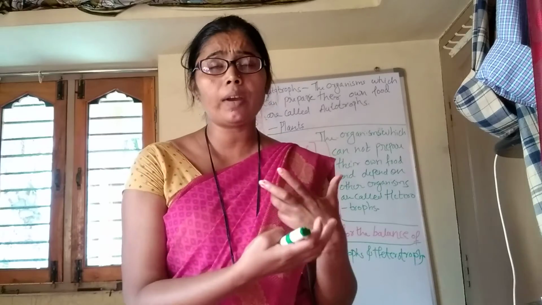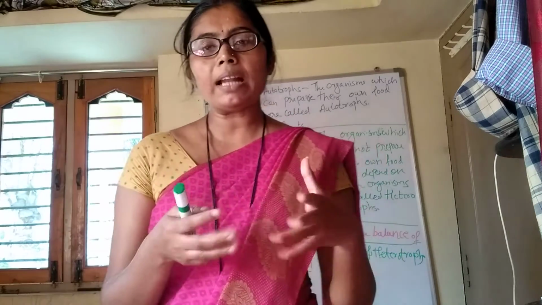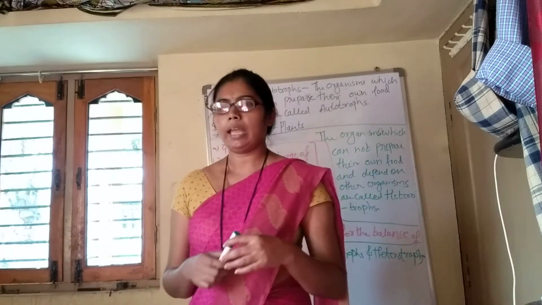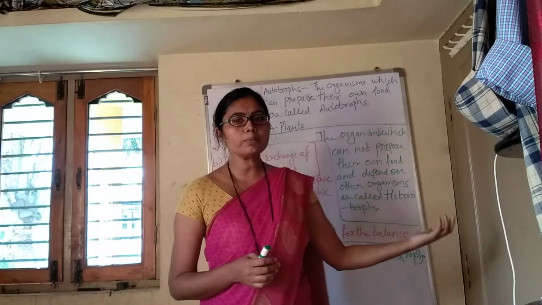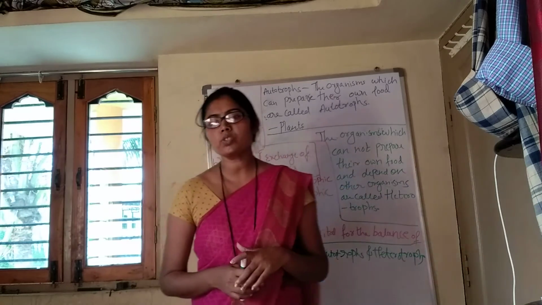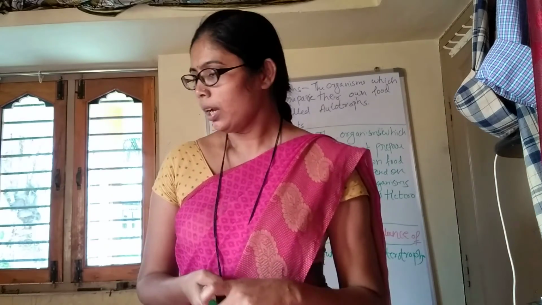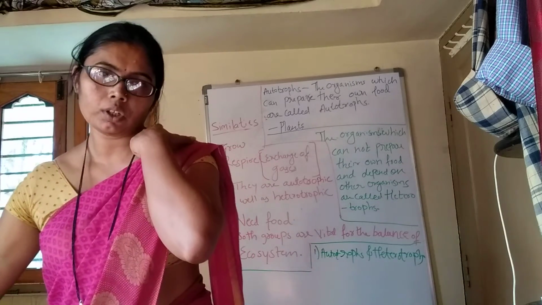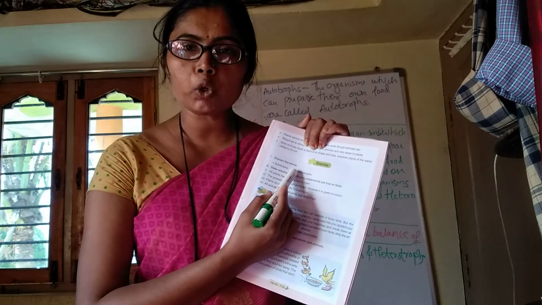And next, plants can't move, animals can move from one place to another place. So far we have discussed what autotrophs are, what heterotrophs are, and the similarities and differences between animals and plants. Next is the exercise, where they have given terms to explain. Autotrophs and heterotrophs are already given, so you have to write that directly in the fair book.